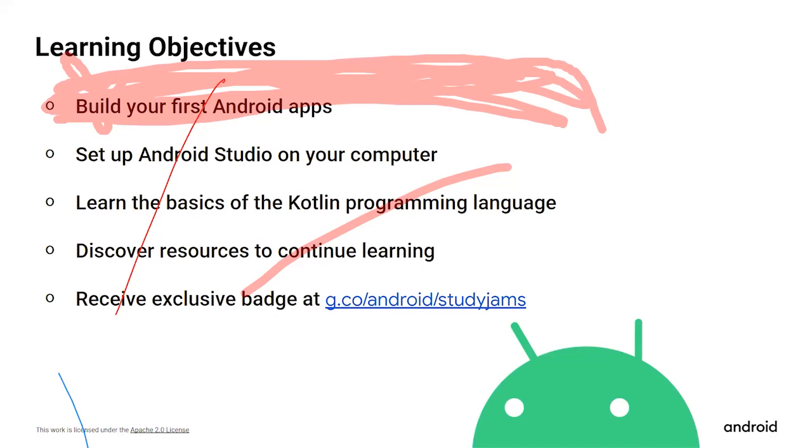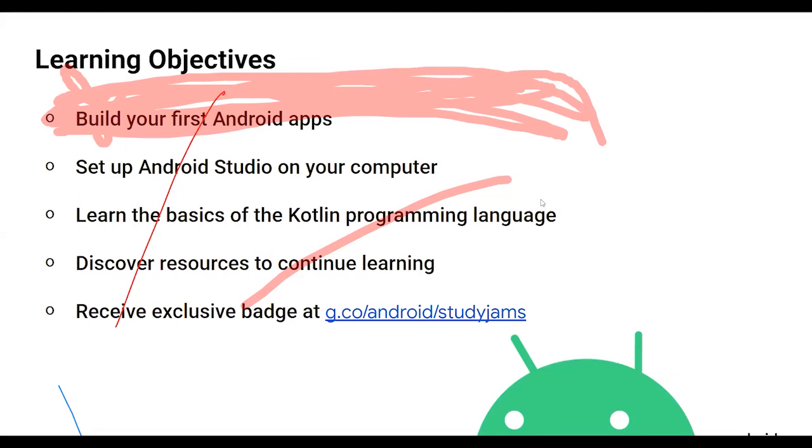And at the end, there is also one thing that I want you all to do right now, which is just to go to this link. I'll share it in the chat box also. The link is g.co/android/studyjam.